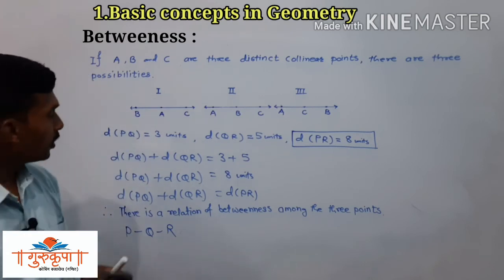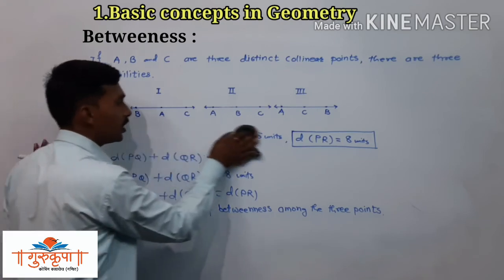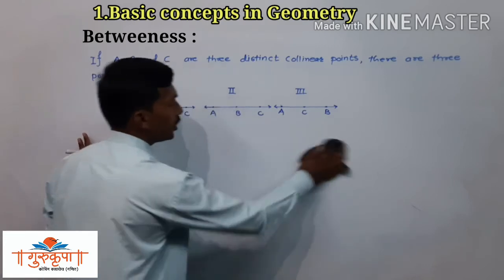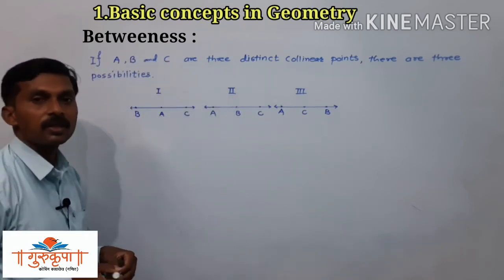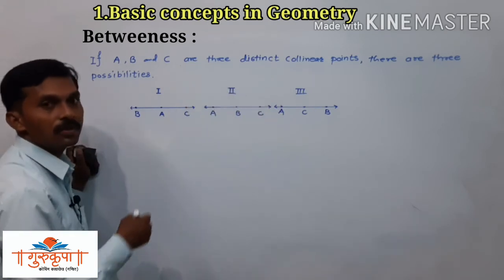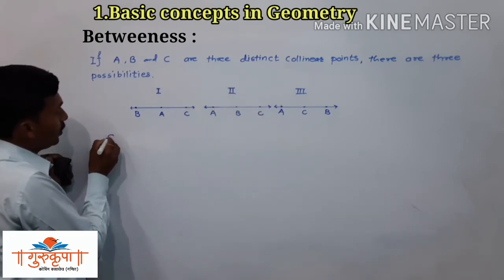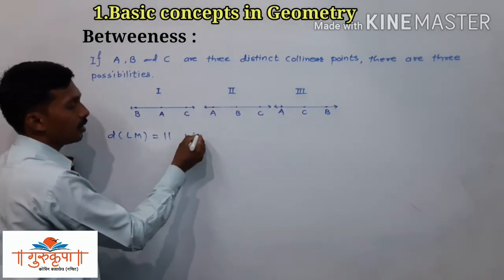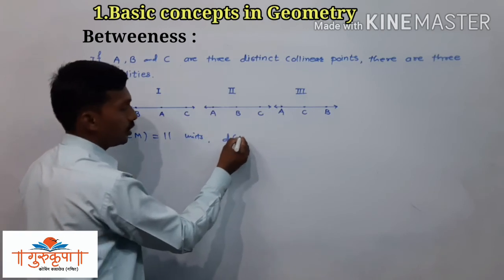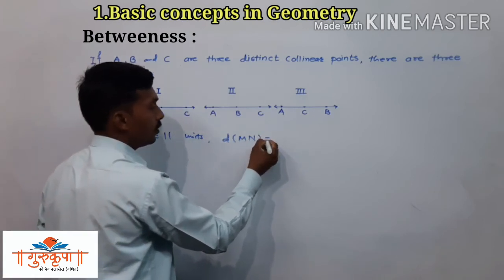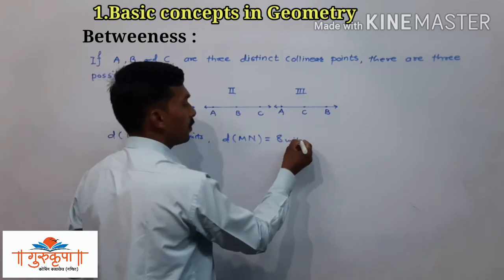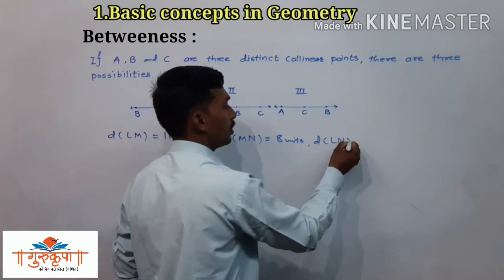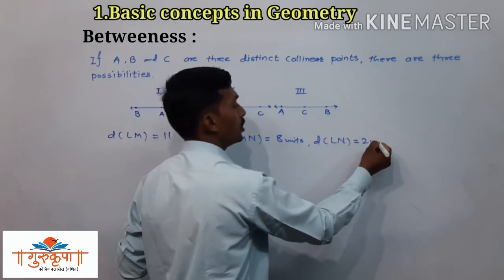Now here we will take one more example. We will take 3 points L, M and N, and we will check whether there is a relation of betweenness among the given 3 points or not. So here we have given distance LM is 11 units, distance MN is equal to 8 units, and distance LN is equal to 2 units.